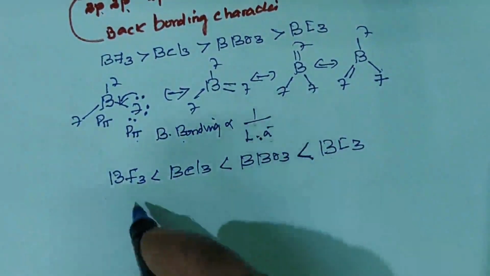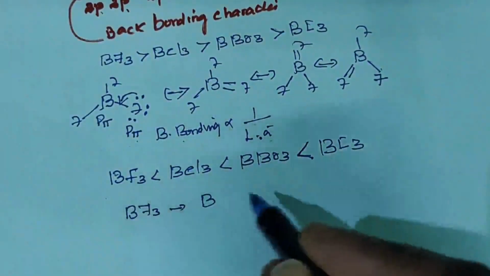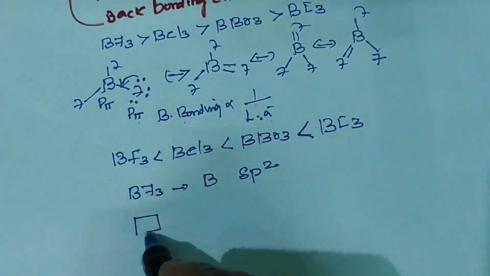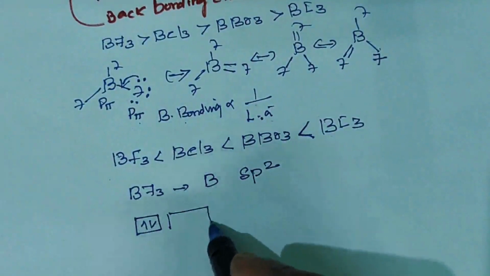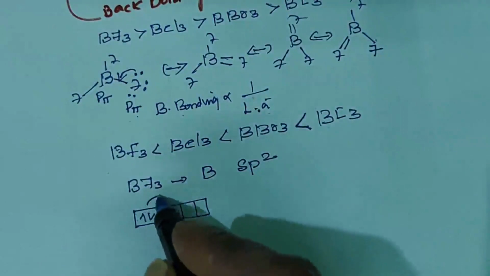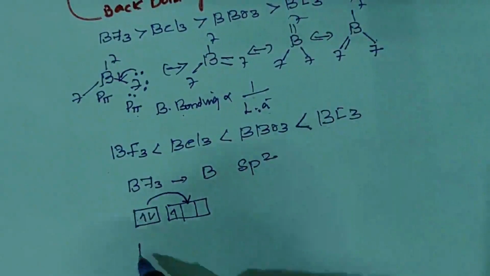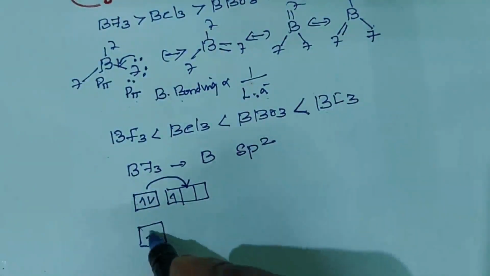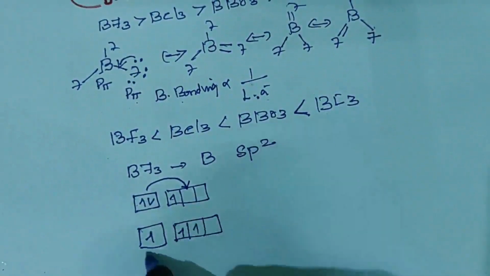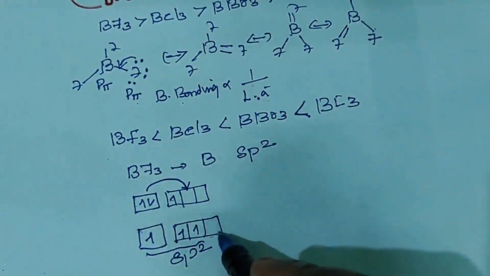In BF3, boron has sp2 hybridization. How is that? Boron has 2 electrons in 2s and 1 in 2p; one electron is shifted to the 2pz orbital. So the hybridization is sp2 hybridization. So one vacant orbital is there in boron.